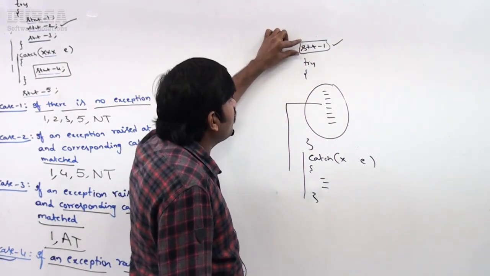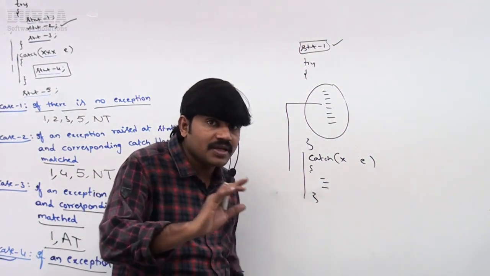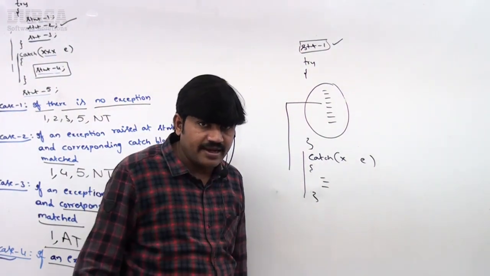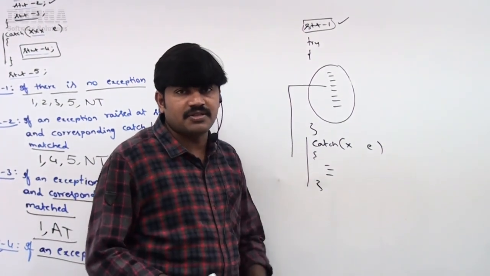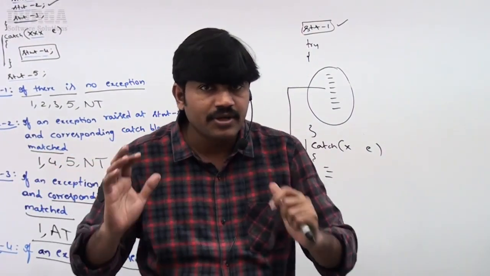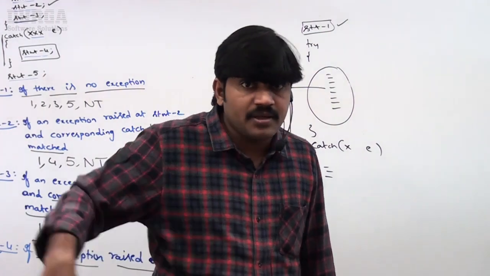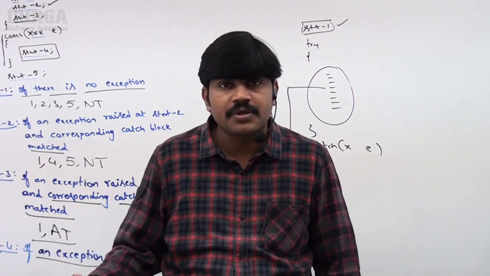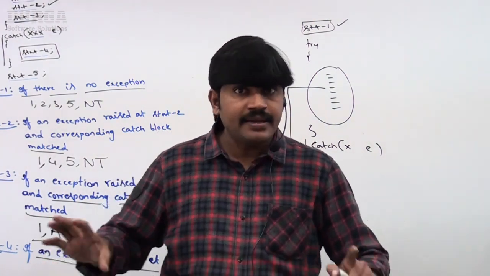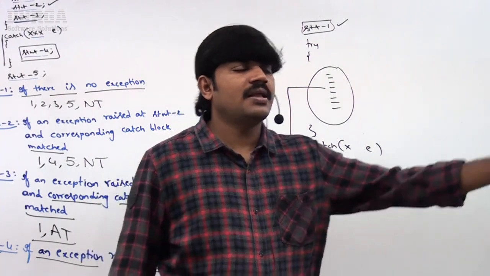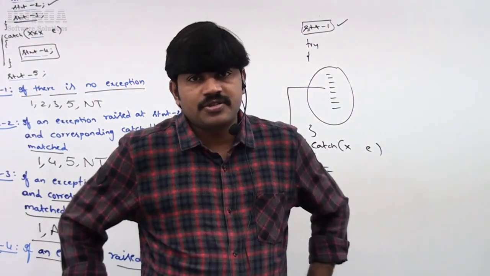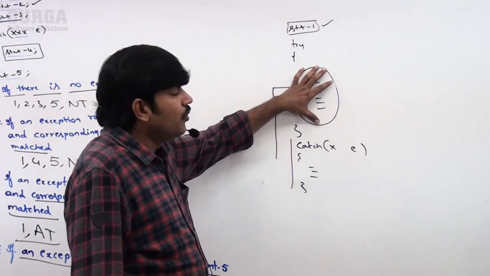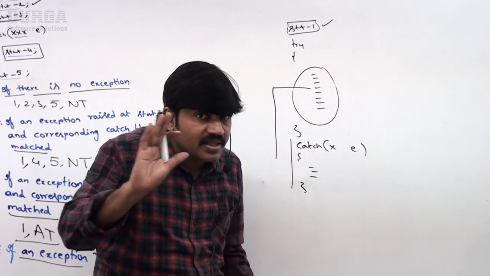Okay, if there is a problem at statement 1, this catch block is not responsible to handle it, it is always abnormal termination. Best example: for your house you kept one security person. If there is any problem coming in your house, maybe some robbers are coming, your security person can handle it. Suppose there is a problem in the neighbor's house, your security person is not responsible. Are you getting it? This catch block is responsible only for these statements.